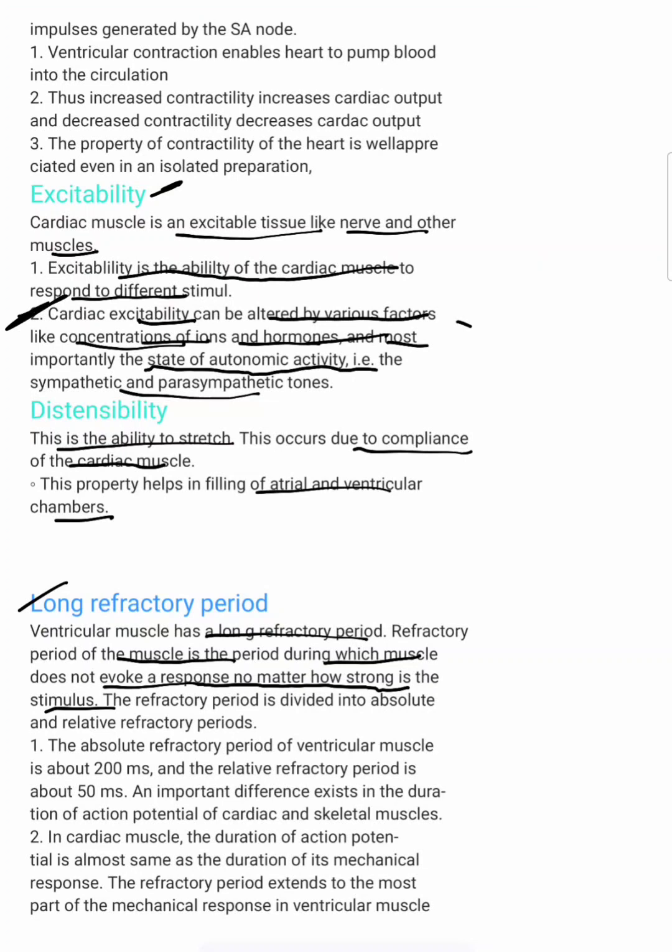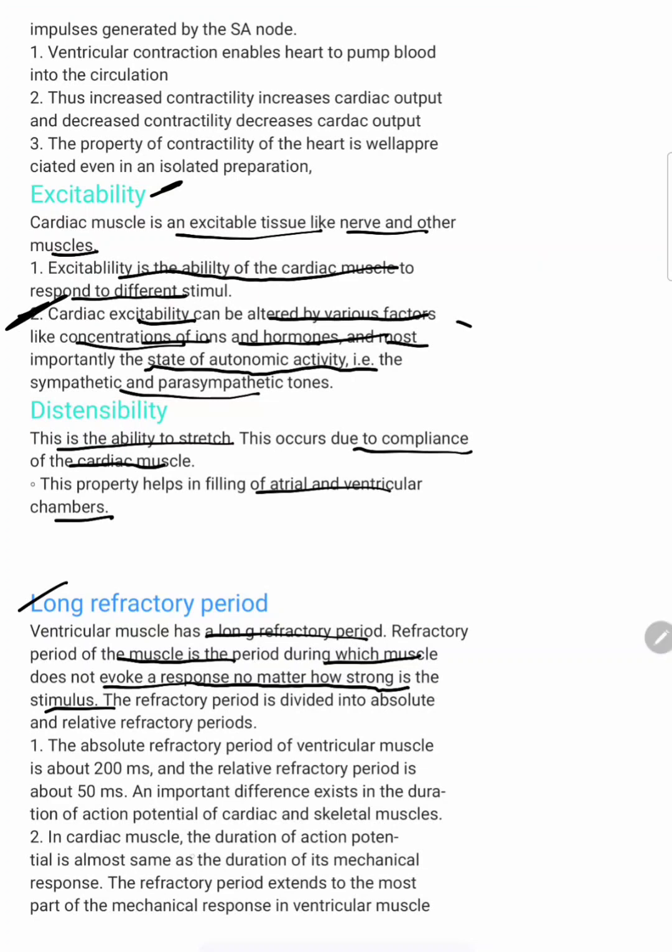This is called the long refractory period. It will be of two types: relative refractory period and absolute refractory period. These two are different, and they may ask the definition of the absolute refractory period and the relative refractory period, and this is discussed in the coming chapters.